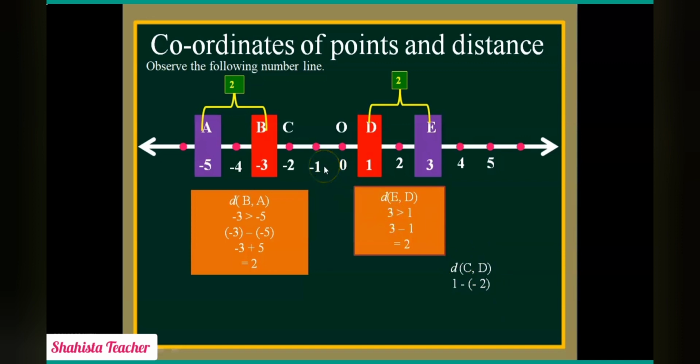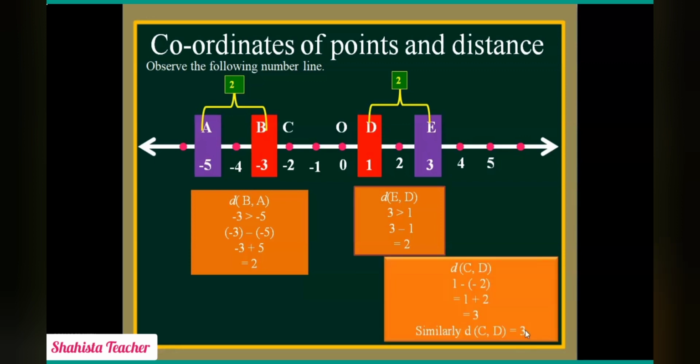put, yes, as you know that C represents -2, for C we will put -2. So 1 minus minus becomes plus. So 1 plus 2 becomes 3. 1 plus 2 gives us 3. So students, similarly C comma D also gives us 3. So in this way we finish all these 3 examples. So students, write this in your notebook.